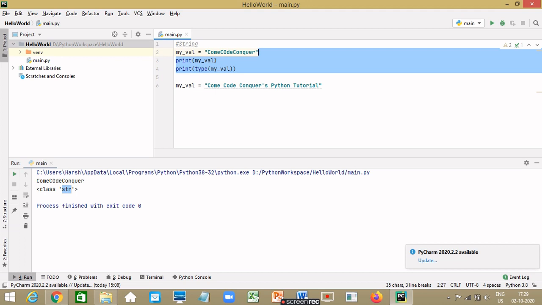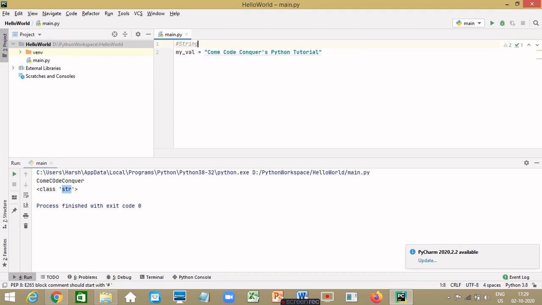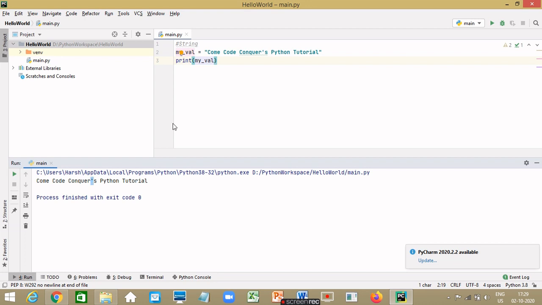So let's print this value. Let's clear. So let's print my_val. You can see that the single quote is printed as it is.